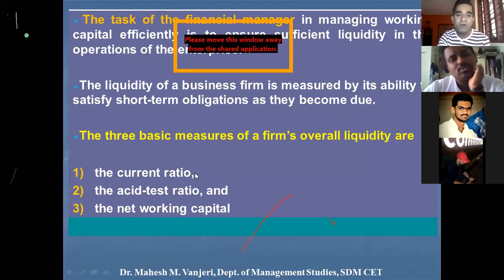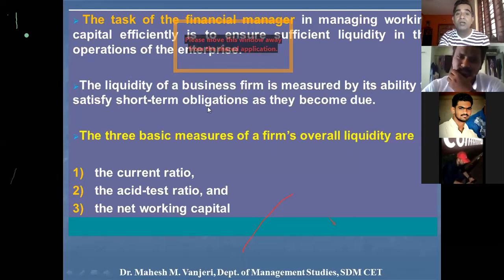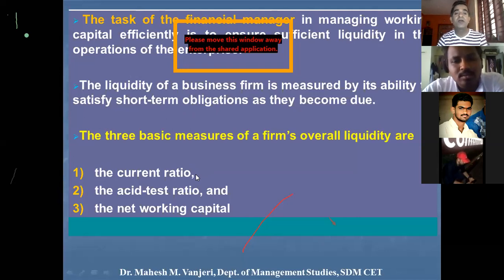So I'll explain in brief what a current ratio is. It is nothing but a measure of a company's liquidity. Liquidity is nothing but the ability of a company to satisfy short-term obligations as they become due. Some short-term obligation examples I gave: payment to suppliers for the purchase of raw materials, and payment of salaries and wages to employees. So the current ratio can be determined by dividing the current assets by current liabilities. The formula for the current ratio is current assets divided by current liabilities.